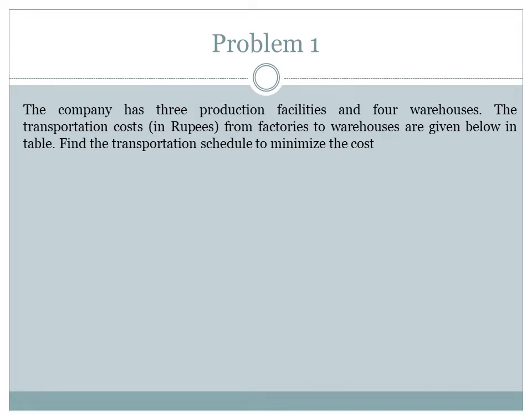Let us understand the transportation problem with the help of a problem. The company has three production facilities and four warehouses. The transportation costs in rupees from factory to warehouses are given below in the table. Find the transportation schedule to minimize the cost.